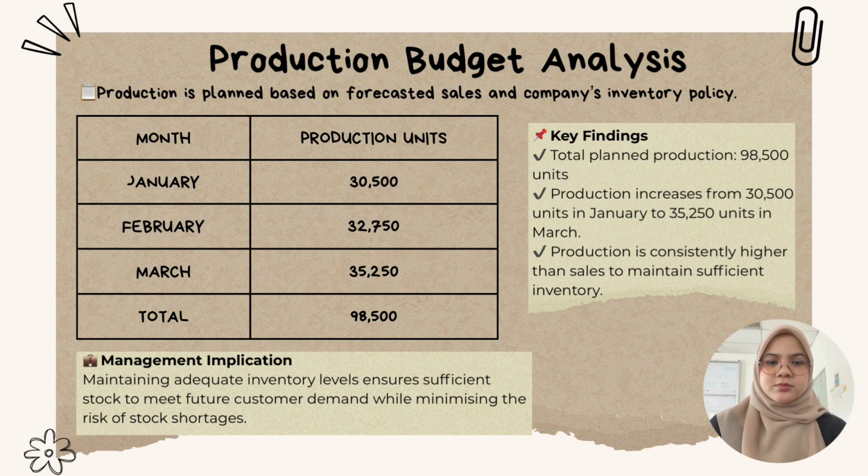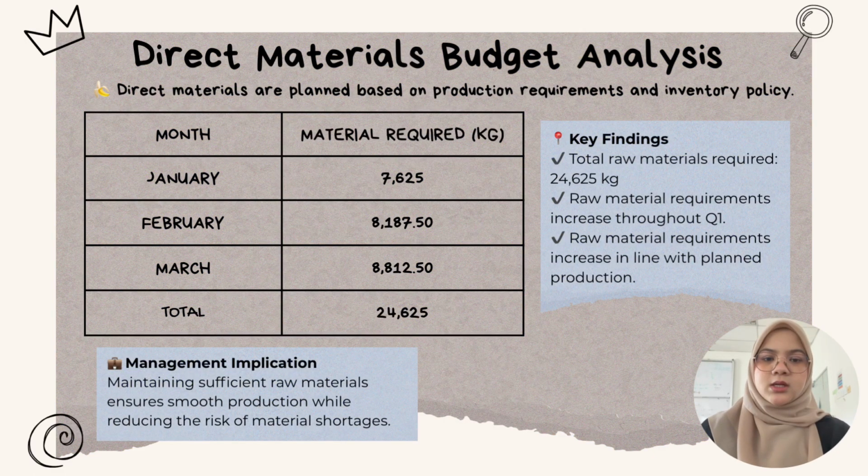For the production budget, Crispy Delight plans to produce 98,500 units during the first quarter. Production increased every month to ensure sufficient inventory is available to meet customer demand. For the direct materials budget, we estimate the raw materials required for production. A total of 24,625 kilograms of raw material are needed, and the requirement increased throughout the quarter in line with production.